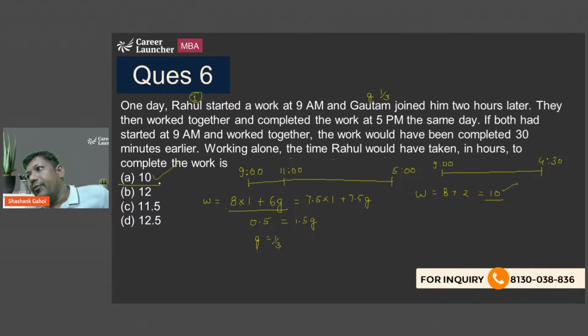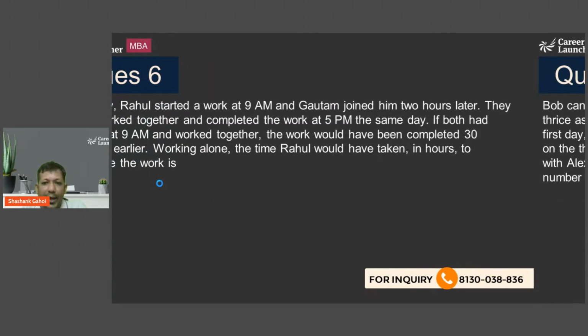So again, whenever these kind of questions of time and work are given, I'll always go with efficiency when you are stuck on what work we should assume. Where you think what the work will be, start assuming that this is the efficiency and this is the efficiency, and if there are two people, assume the efficiency of one person and you are going to get the answer. Okay, let's move on to the next question.